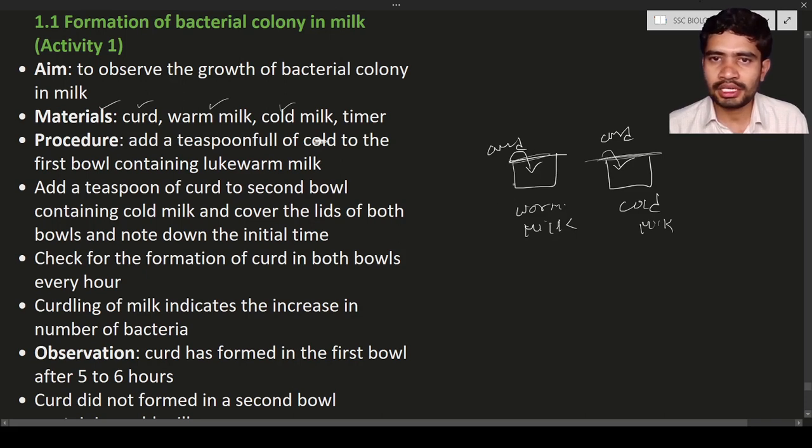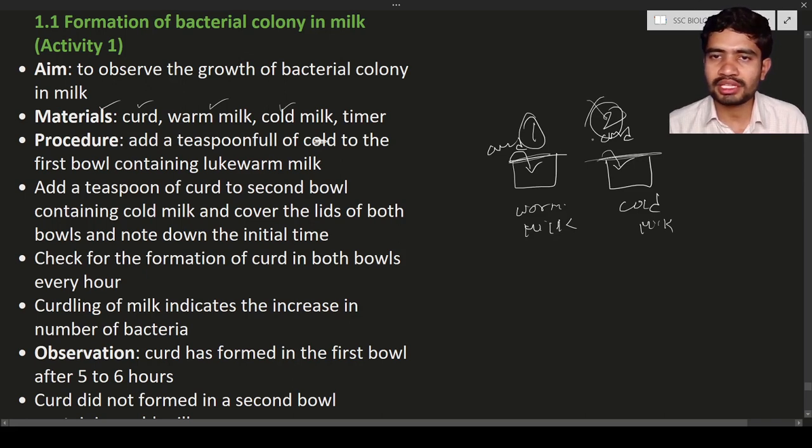Let us see the curd after you have waited for 4 to 5 hours. After the 4 to 5 hours, see whether the curd is formed or not. If you check for the formation of curd in both bowls, in which bowl will you see it? You will see the formation of curd in the first bowl, and the curd is not formed in the second bowl.